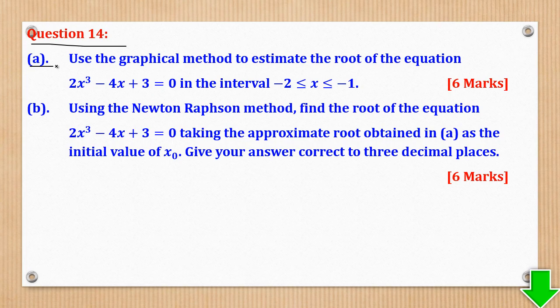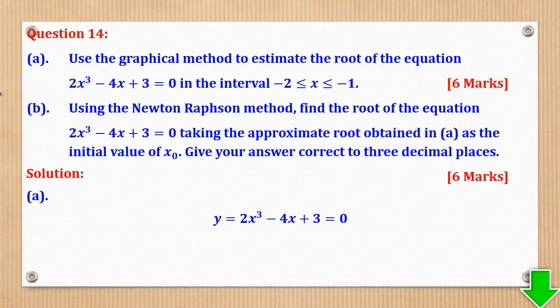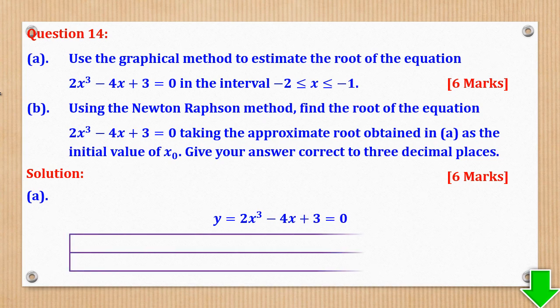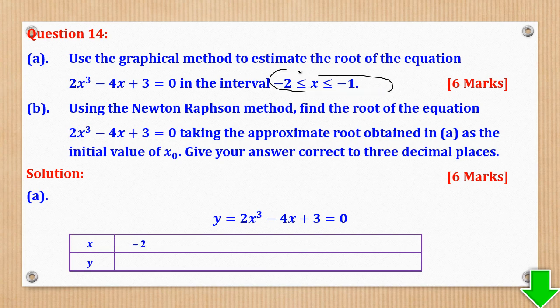Question 14, part A says, use the graphical method to estimate the root of the equation this in the interval this. So here we shall need to tabulate. We shall get values of x and y. So in this interval we shall get at least 5 values.